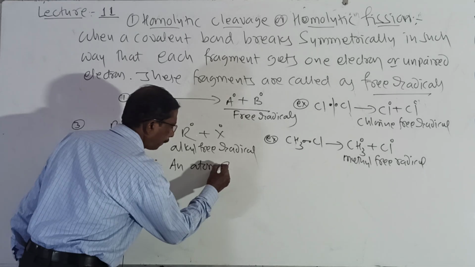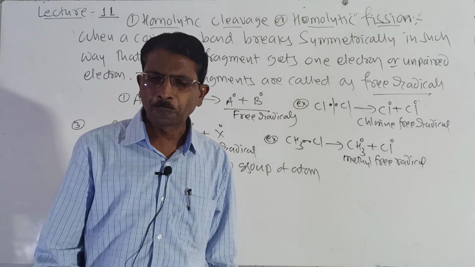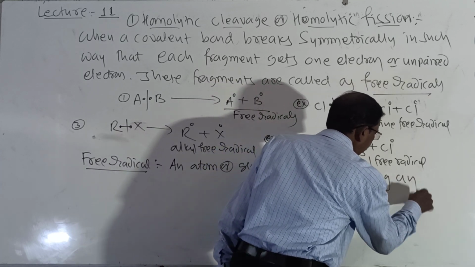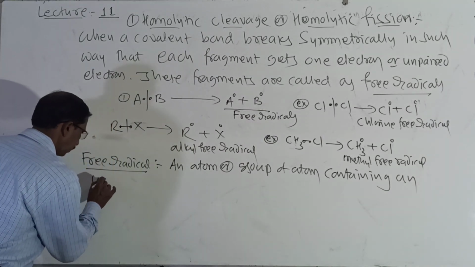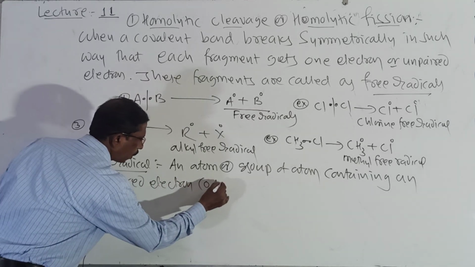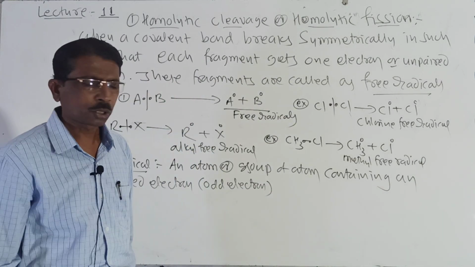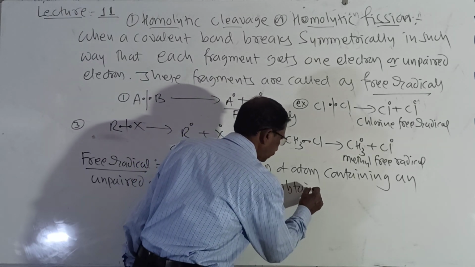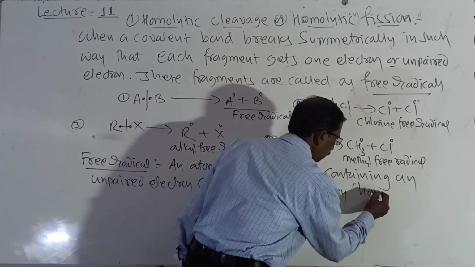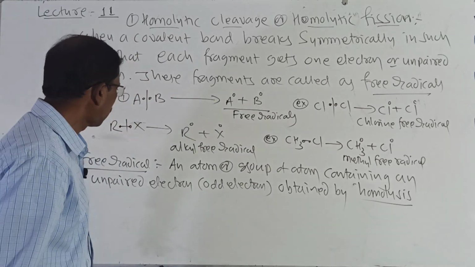An atom or group of atoms containing an unpaired electron or odd electron, obtained or formed by homolysis, is called a free radical.